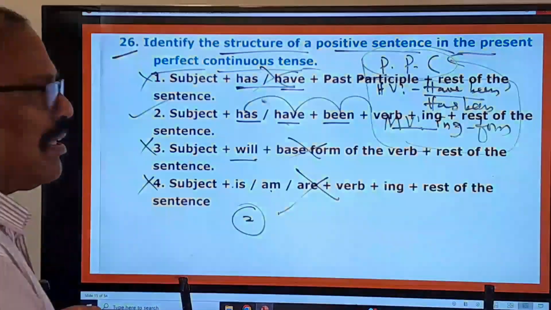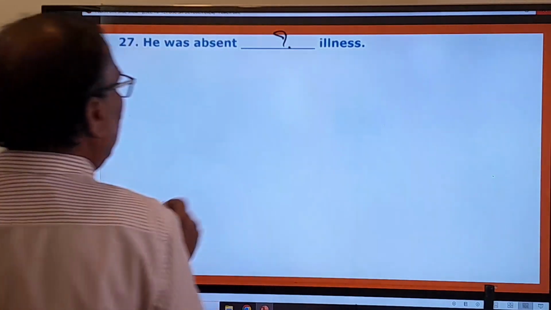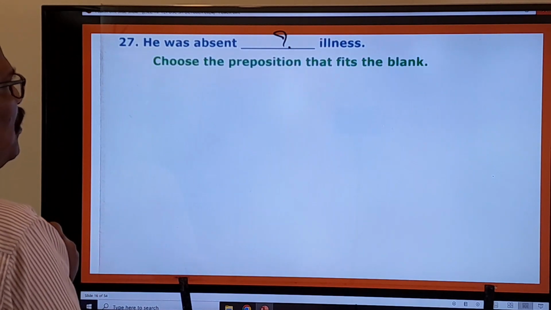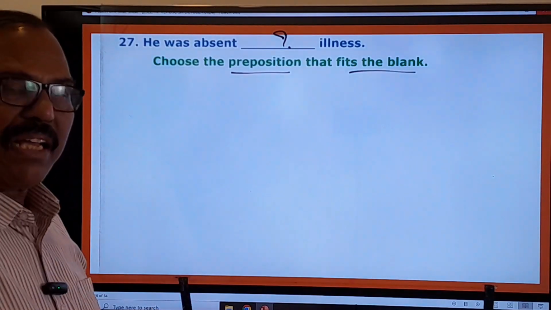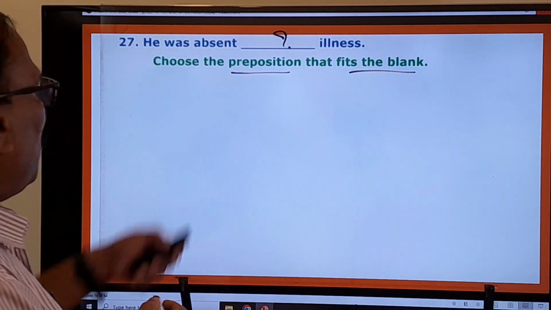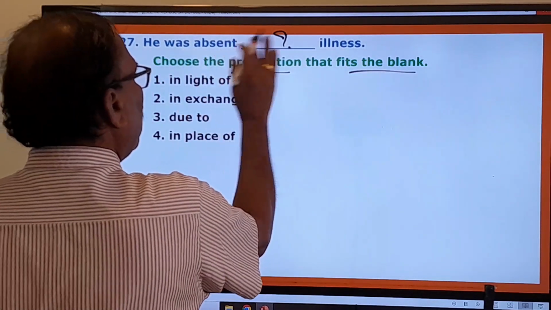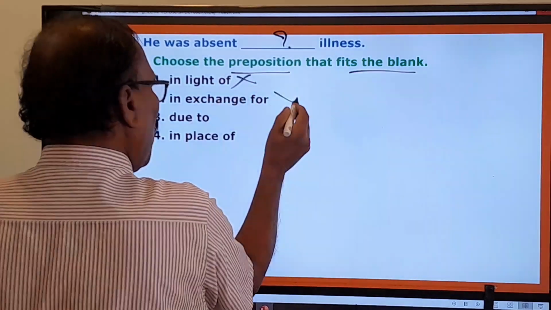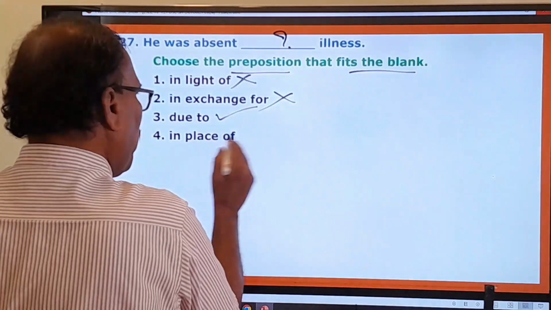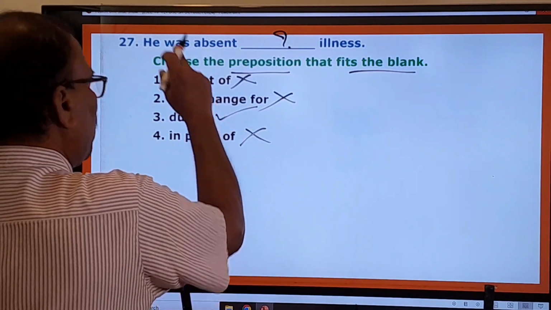You move on to the 27th one. He was absent dash illness. Some blank is given here. And what is the examiner asking you to do? Choose the preposition that fits the blank. He is asking you to fill in the blank with a suitable preposition. Then what are the options given here? In light of, no. He was absent in light of. In light of is not the right one. In exchange for, no. Due to is... in place of, no. So here in exchange for, in place of, in light of, these are all wrong.